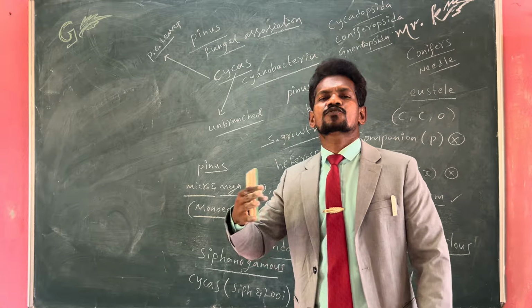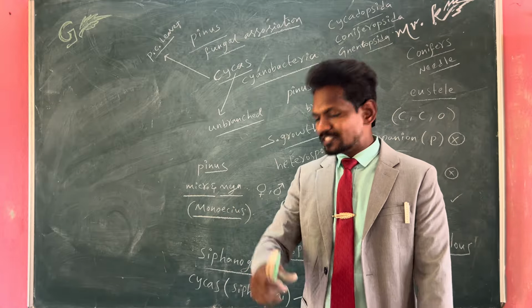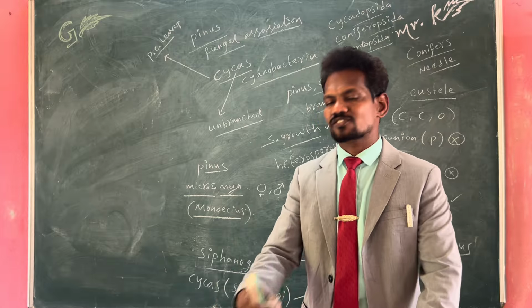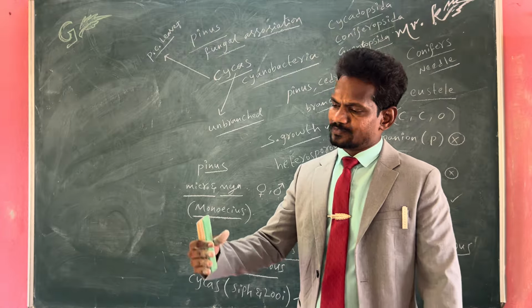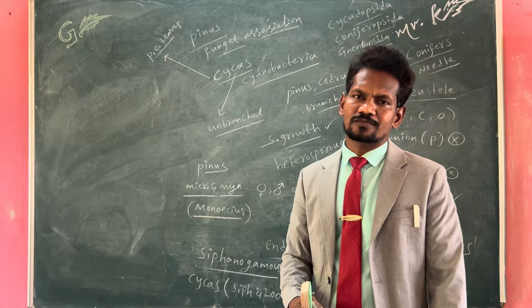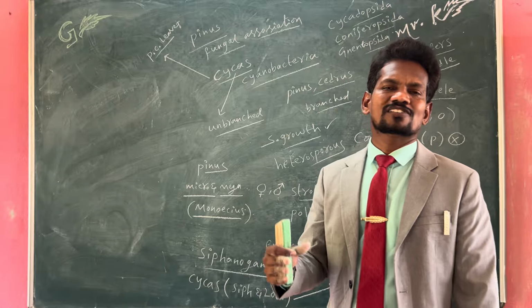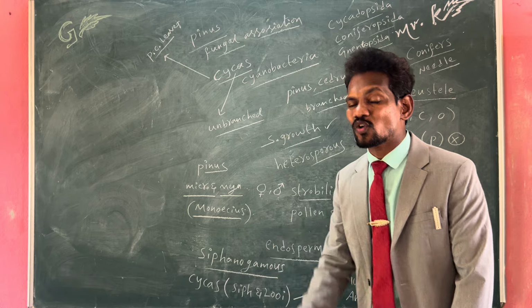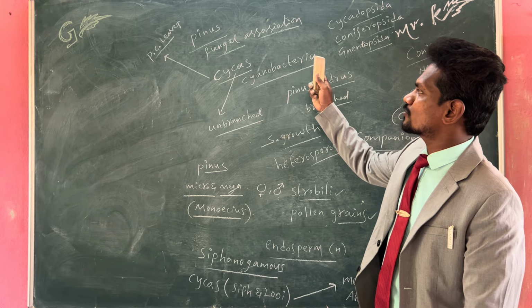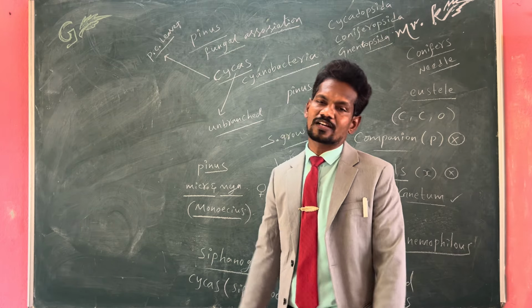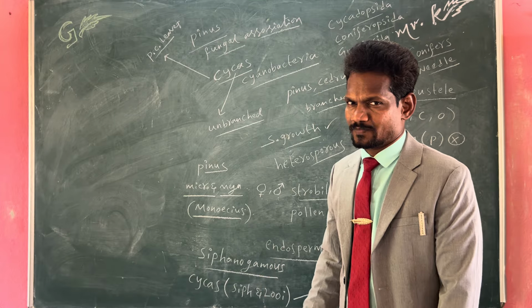The fungus helps the plant roots in the absorption of water and minerals from the soil, and gives mechanical support also. This type of association is known as mycorrhizae. Fungal association with the Pinus plant is called mycorrhizae.